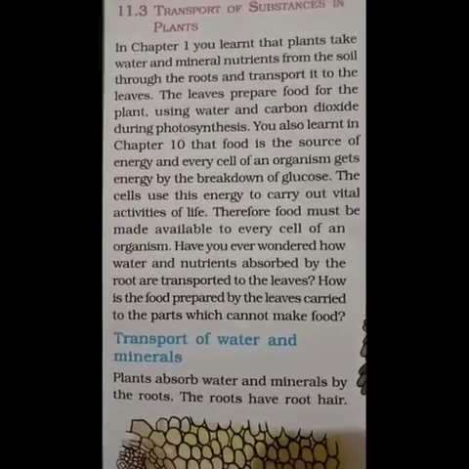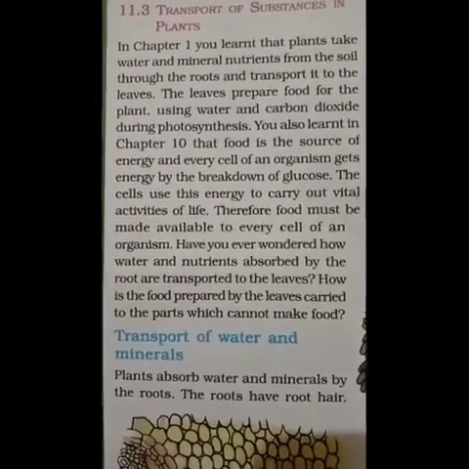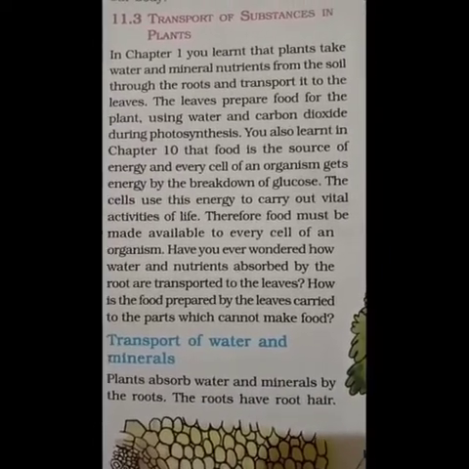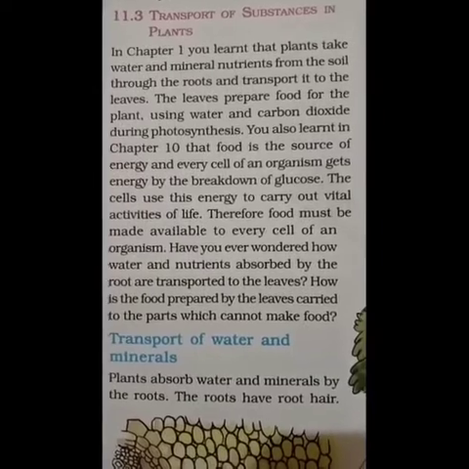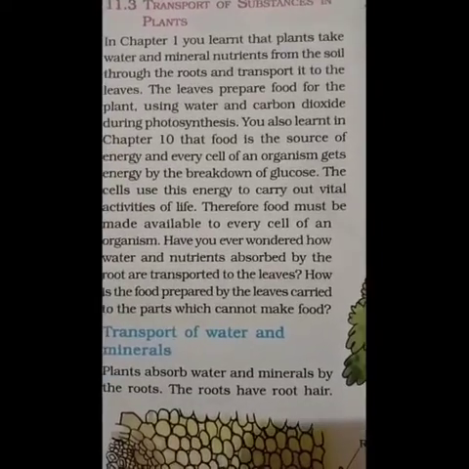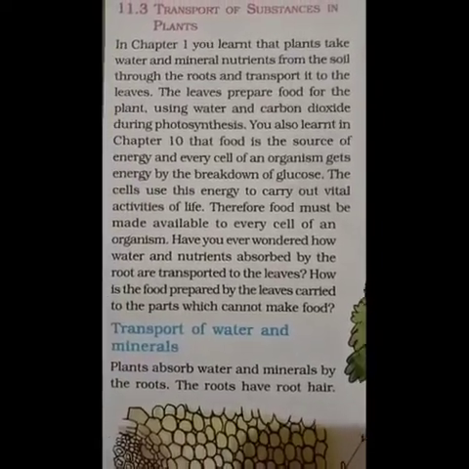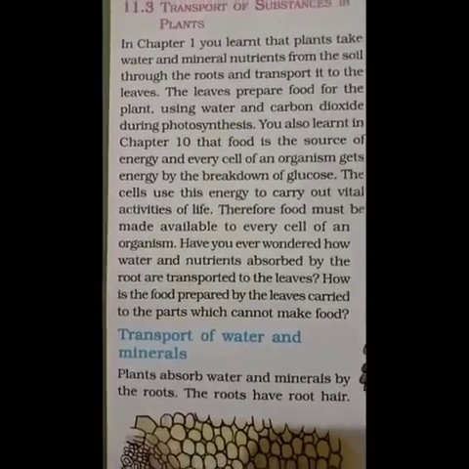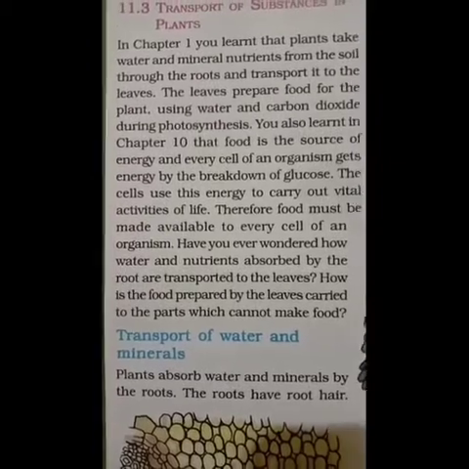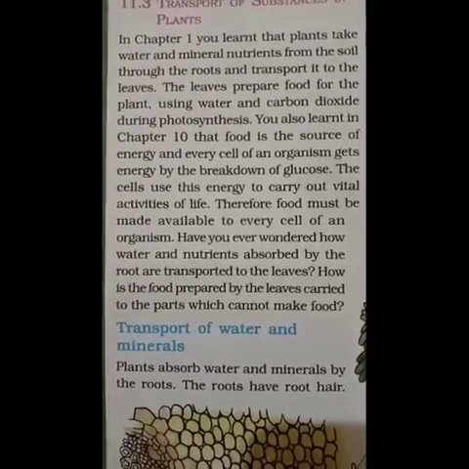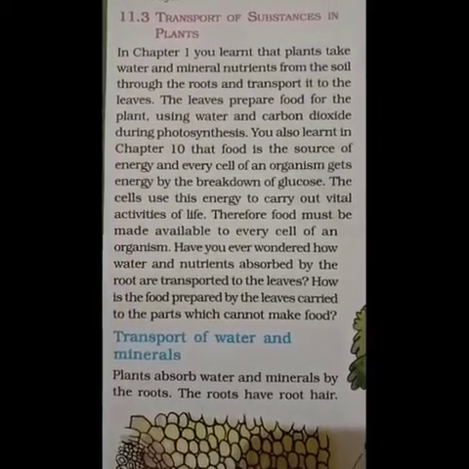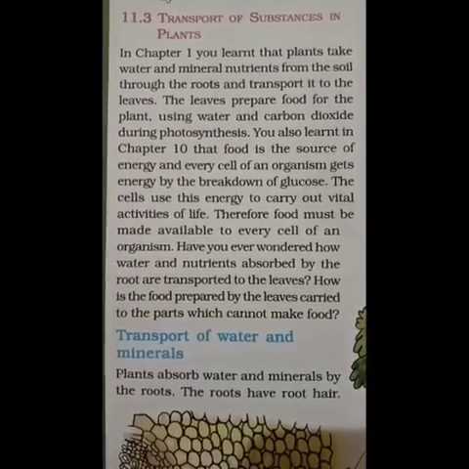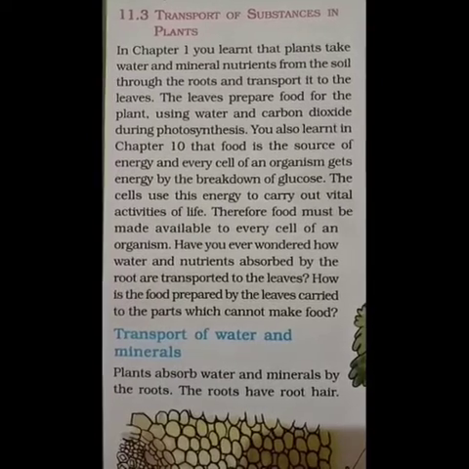Even the cells will use the energy for carrying out various activities of life. So we need energy, we need food, for the functioning of each and every cell. Each and every cell performs its own activity for the survival of life, right? For this, even cells need some energy, isn't it? So therefore food must be available to every cell of an organism.